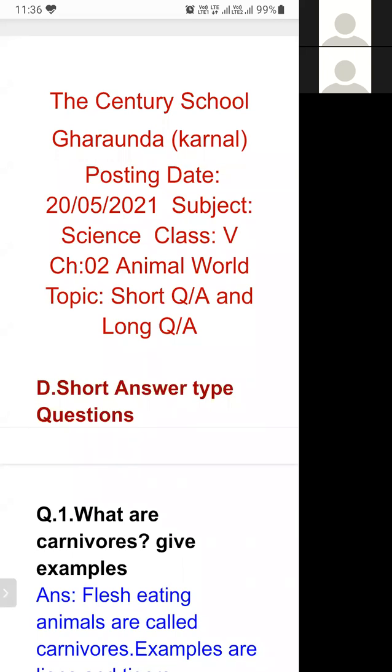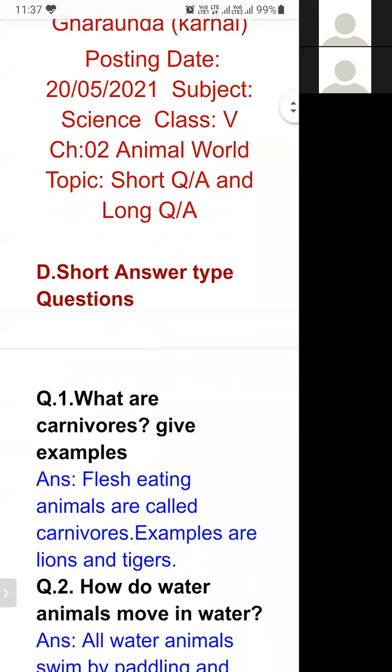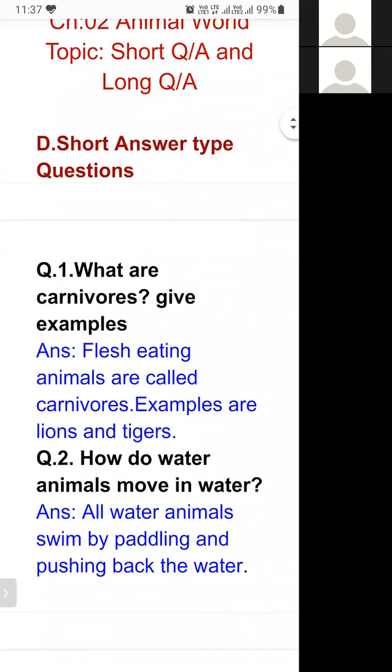Today we are going to revise short answer type questions and learn long answer type questions of Chapter 2, Animal World. As we have already learned about the short answer type questions and back exercise of this chapter, first I will revise the short answer type questions, then I will explain the long answer type questions for you. So now, first, there is a revision for short answer type questions.